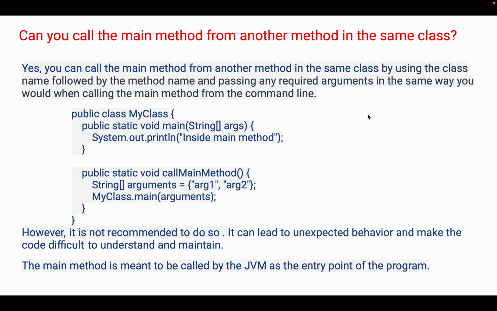Suppose this is my class here, and we have this main method, public static void main, String array argument, and there is a simple printing statement inside the main method. We have another method in this class, which is this one, callMainMethod. Inside this one we are creating a String array argument, and since this is a static method, we are calling this main method using the class name and passing that argument.